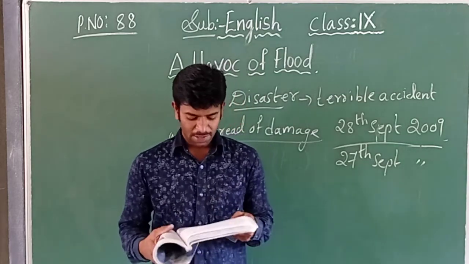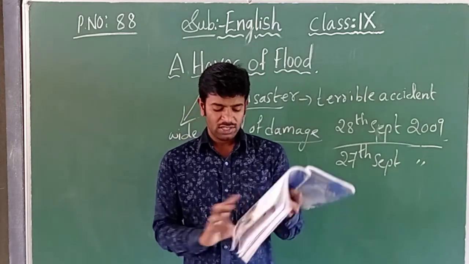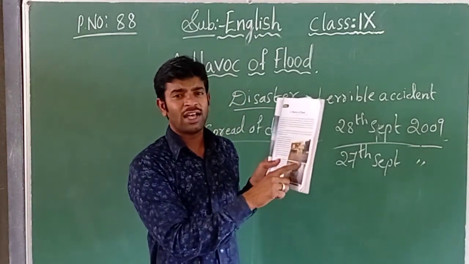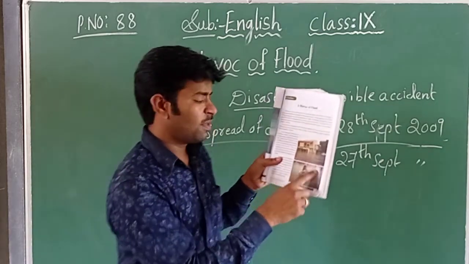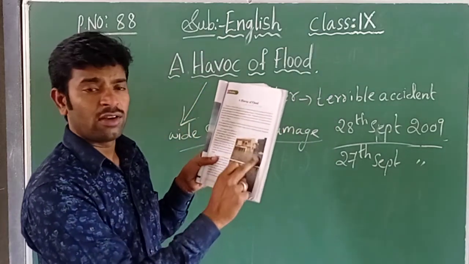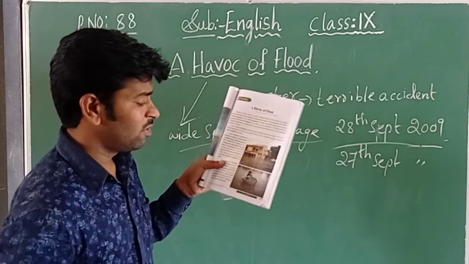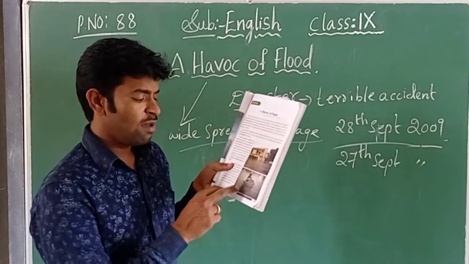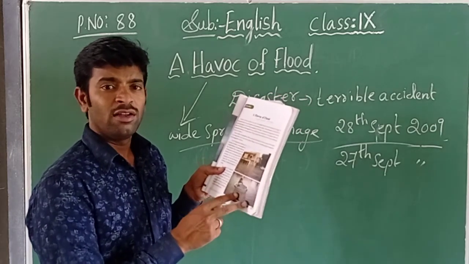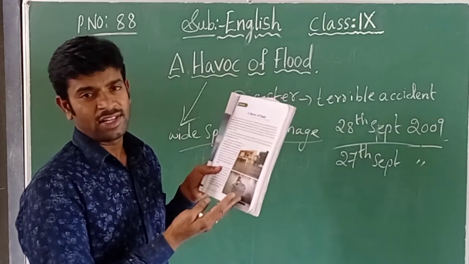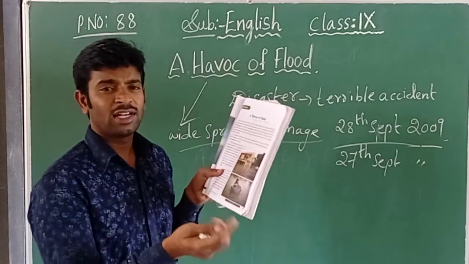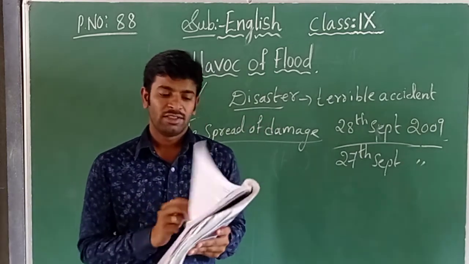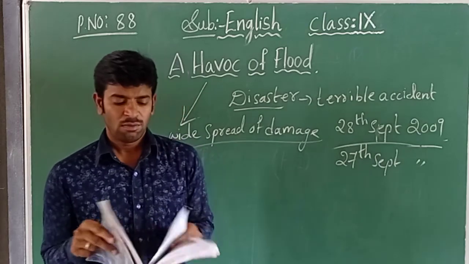Let us see. Turn the page, children. Here all are able to see the picture now. See how the people are there. The water has entered up to the first floor of the houses. If you see in the picture, the total water has entered up to the first floor. Now in the second picture, what is given? A girl is carrying a small boy in a cooking utensil. Why? Because she cannot carry the boy in that flood. That's why she is helping the boy, children.